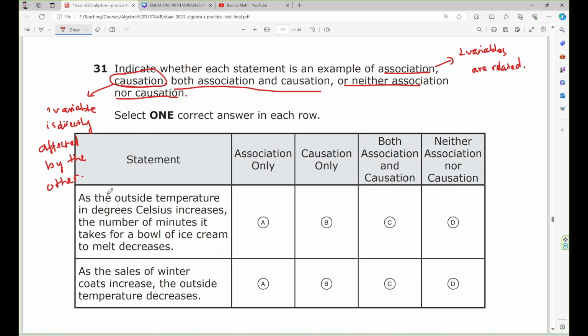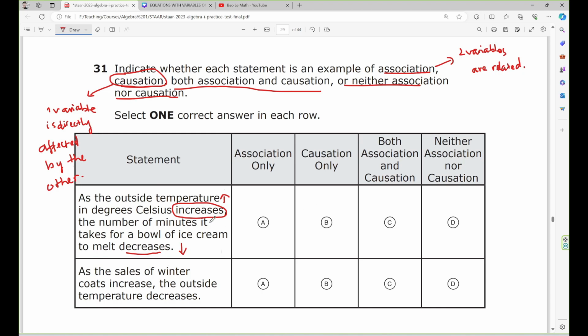Alright, so let's take a look at the first one. As the outside temperatures in degrees Celsius increase, so it's getting hotter, the number of minutes it takes for a bowl of ice cream to melt decreases. Do the temperatures affect the bowl of ice cream? Yes, when it's getting hotter, the ice cream will melt faster.